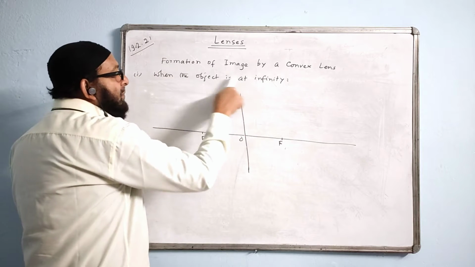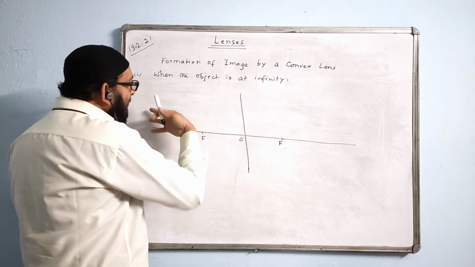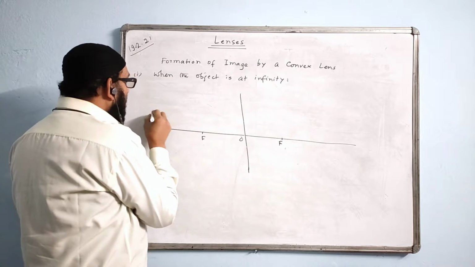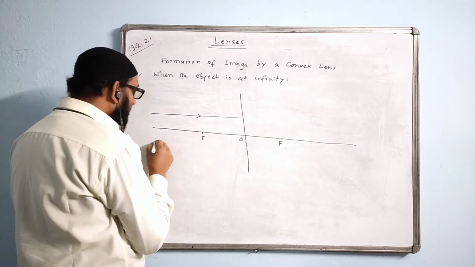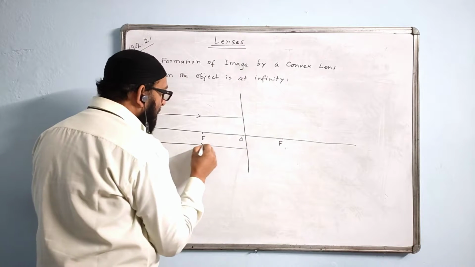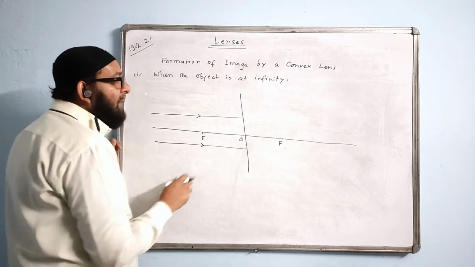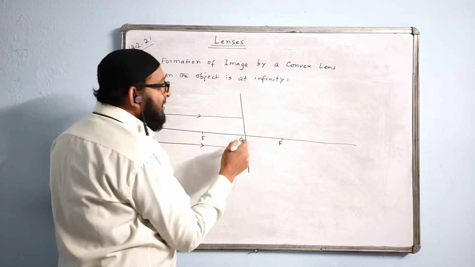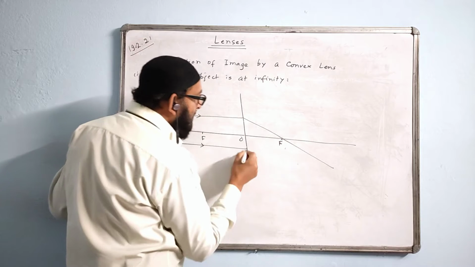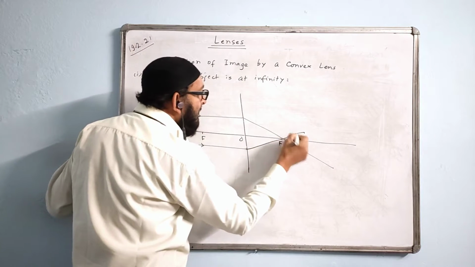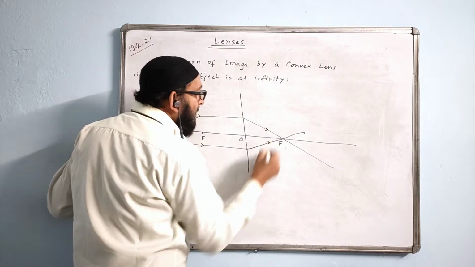Rays are coming from infinity, so they all become parallel like this. One ray will be above the principal axis and one ray below, like this. What will happen? This lens is a convex lens, remember, so the ray will pass through the principal focus. Here is the principal focus. We'll do it like this. Mark the arrow here.